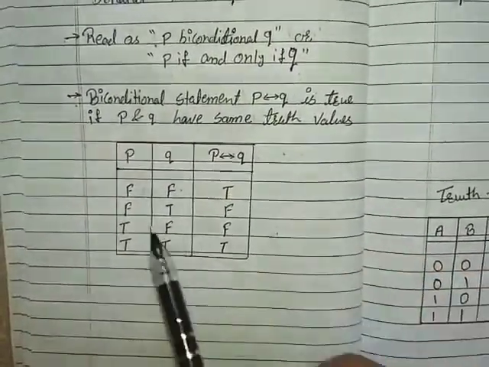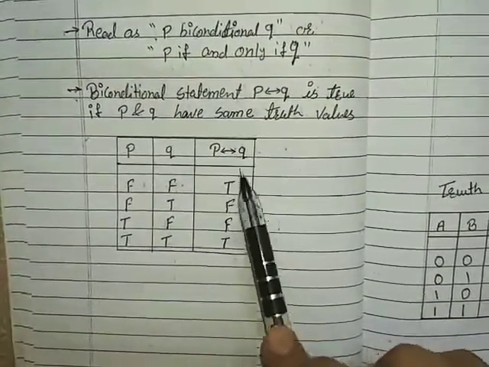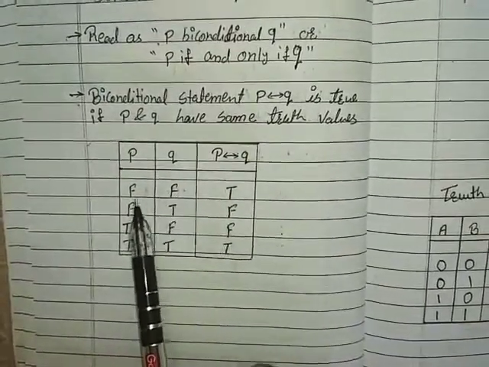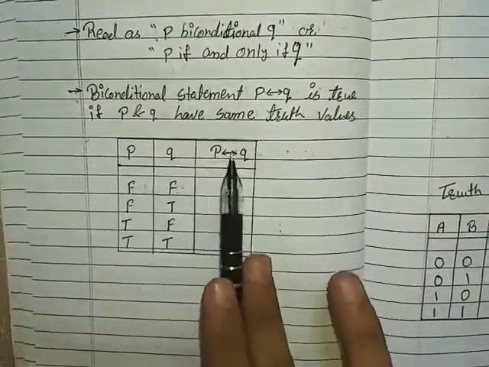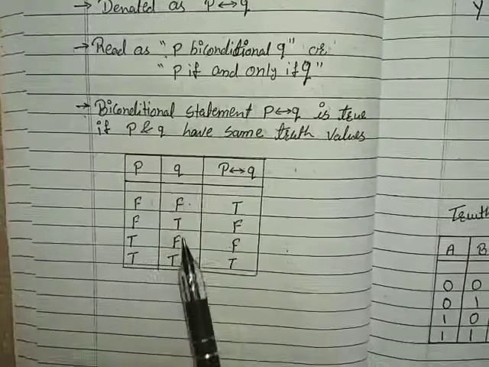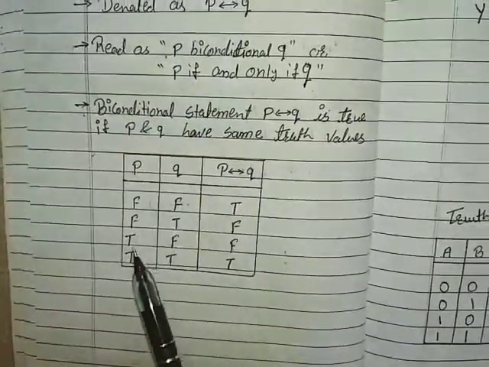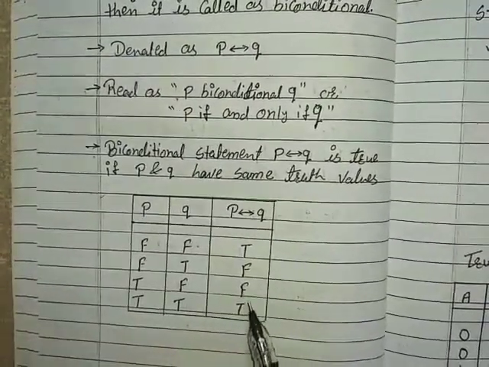Let's see the truth table. If p is false, q is false, p biconditional q is true as p and q both have the same truth value, FF. If p is false, q is true, p biconditional q is false. If p is true, q is false, p biconditional q is false. If p is true, q is true, p biconditional q is true.